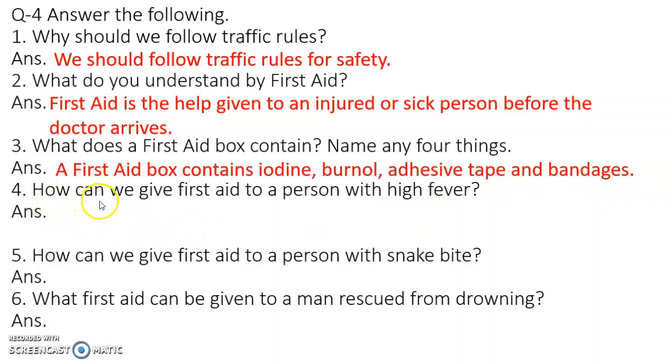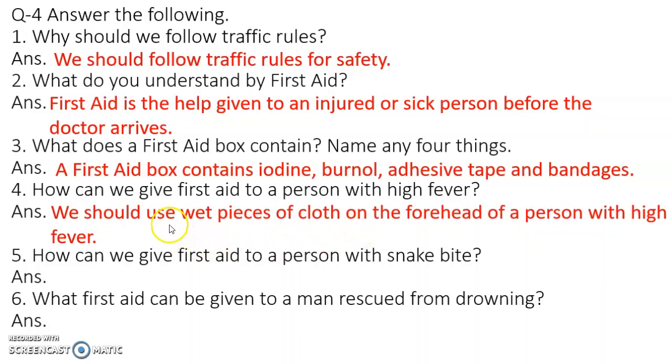Number 4. How can we give first aid to a person with high fever? We should use wet pieces of cloth on the forehead of a person with high fever. Number 5. How can we give first aid to a person with snake bite?